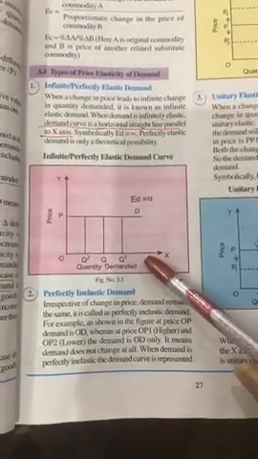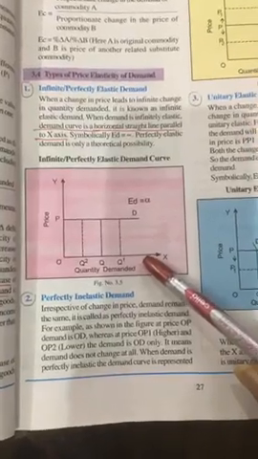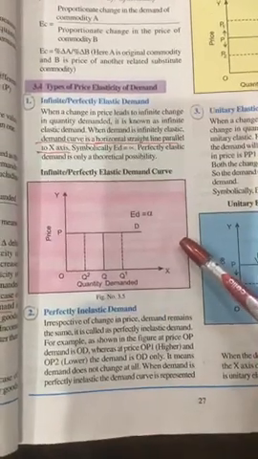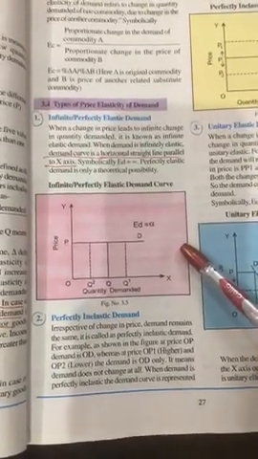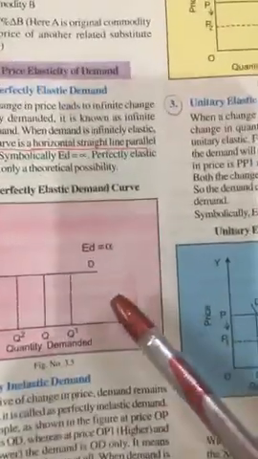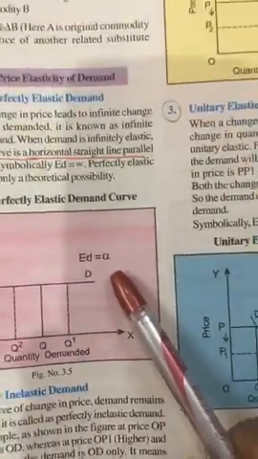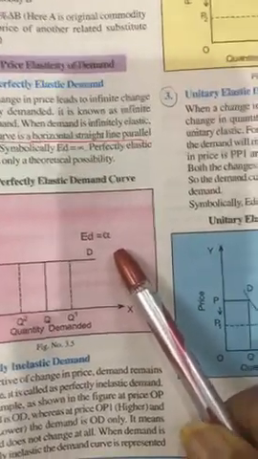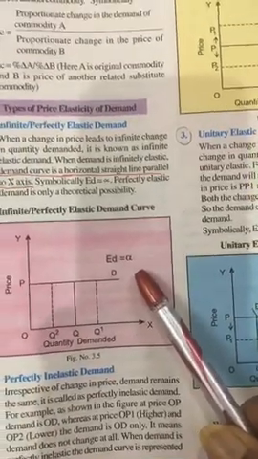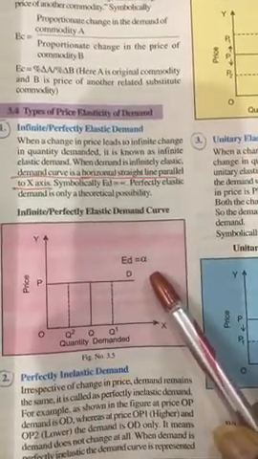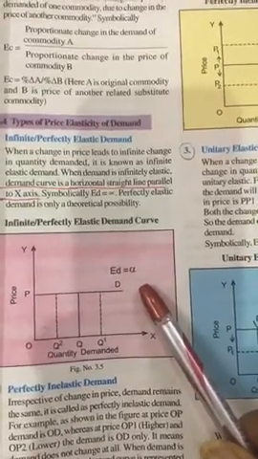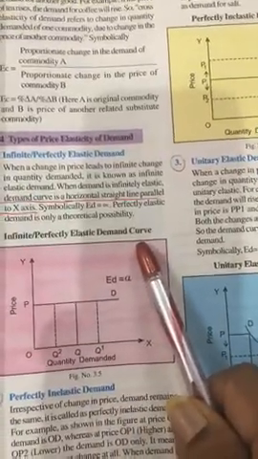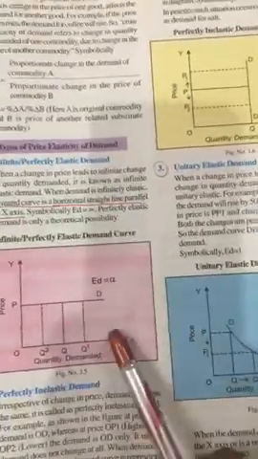Parallel to the X-axis means it is not measurable. So I explained the diagrammatic presentation of perfectly elastic demand. So elasticity of demand is equal to infinity. This is the numerical way of explanation. So these are the points you should explain for perfectly elastic demand. The demand curve is parallel to the X-axis.